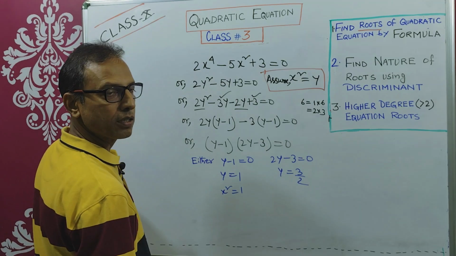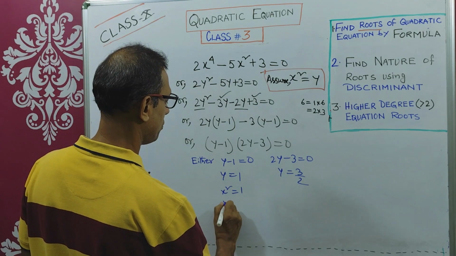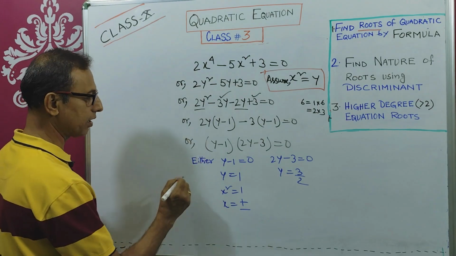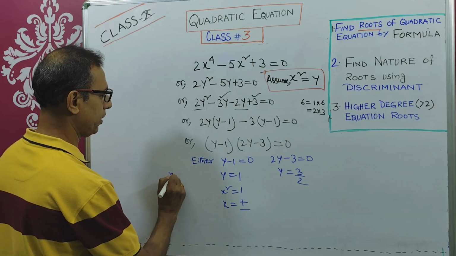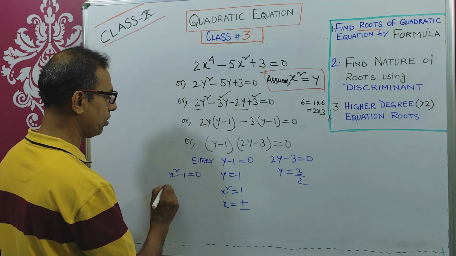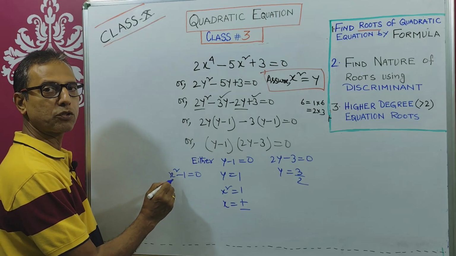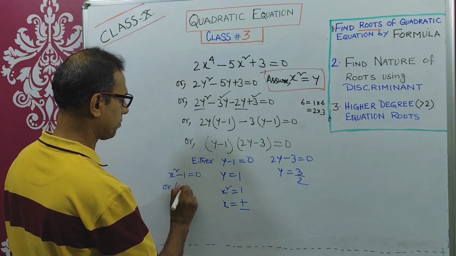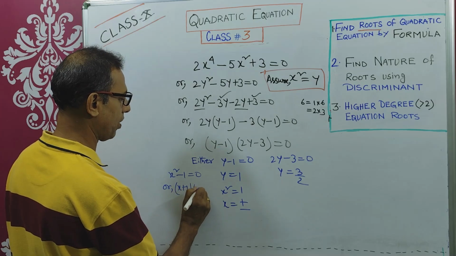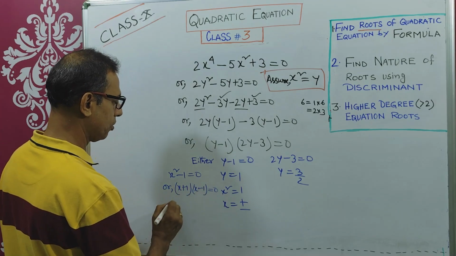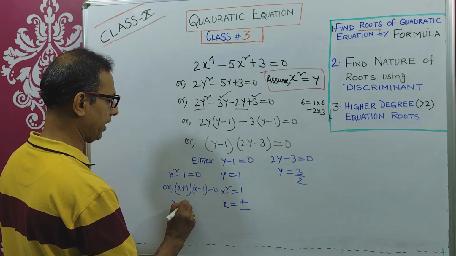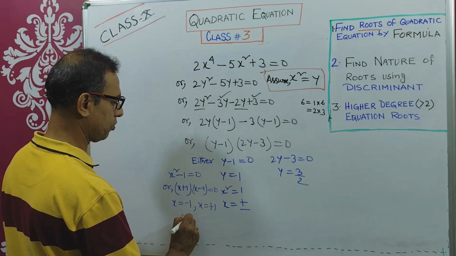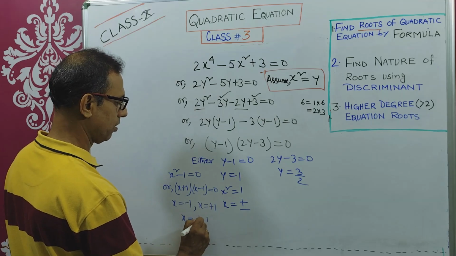That means x equals plus minus 1. How is x equals plus minus 1? I have explained this kind of thing. This is a pure quadratic equation. So x square minus 1 equals 0. That means it is in the form of a square minus b square, x square minus 1 square. So a plus b into a minus b: x plus 1 into x minus 1 equals 0. So one root is x equals minus 1, another root is x equals plus 1. So x equals plus minus 1.